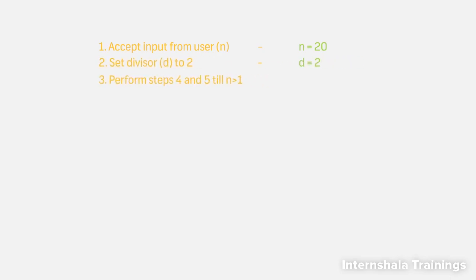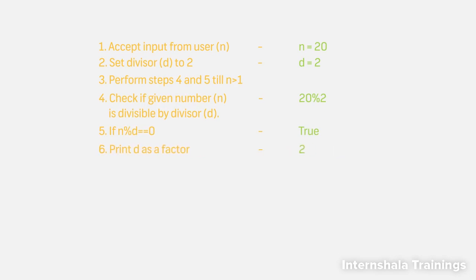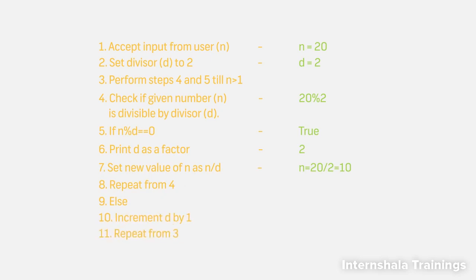Perform steps 4 and 5 till n is greater than 1. Check if the given number n is divisible by the divisor d. If n modulus d is equal to 0, print d as a factor. Set new value of n as n by d. Repeat from step 4. Add the else condition. Increment d by 1. Finally, repeat from step 3.